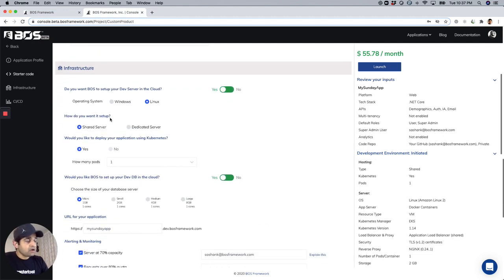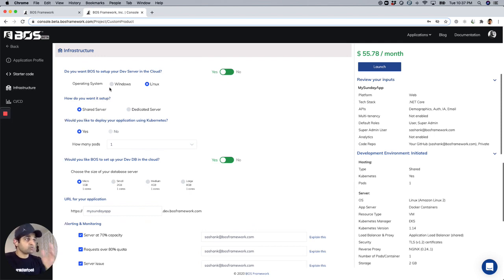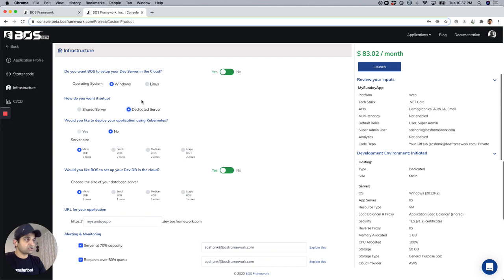Infrastructure, again, we want to keep it simple. Operating system is Windows or Linux. How do you want to set it up? Is this a shared server or a dedicated server? That determines cost, right? So if I go to a dedicated server, you'll see that the cost changes a little bit.